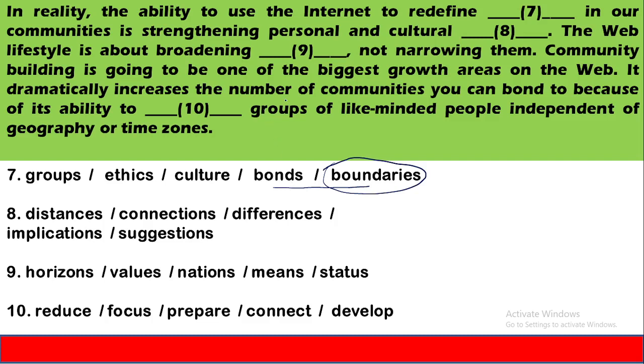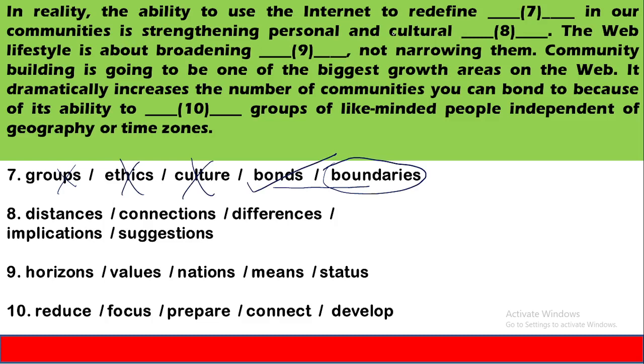So the ability to use internet to redefine groups, ethics, culture in our community. No, they are not redefining groups, ethics or culture. They are redefining either boundaries or bonds. So as per the meaning of the paragraph till now, we have understood that these things are actually strengthening the bond among the people, among the communities or different groups in the communities. So this will be the appropriate answer.